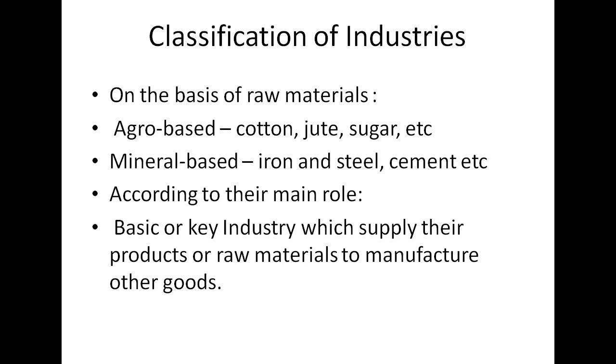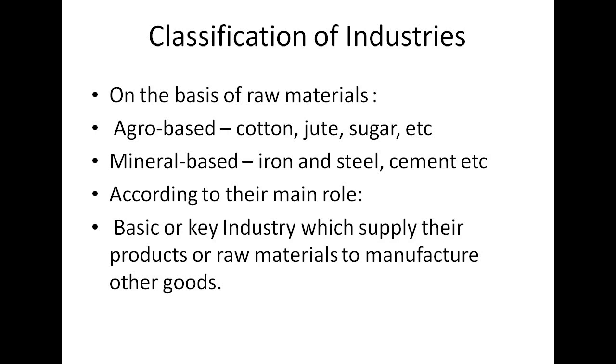Now according to their main role, there will be some basic or key industries which supply their products or raw materials to manufacture other goods.